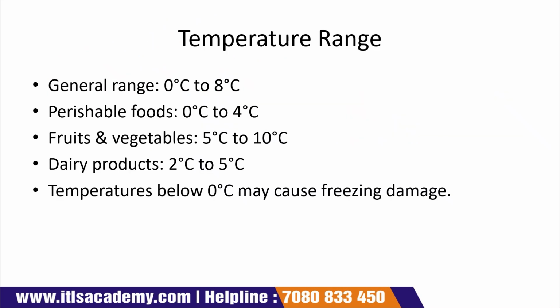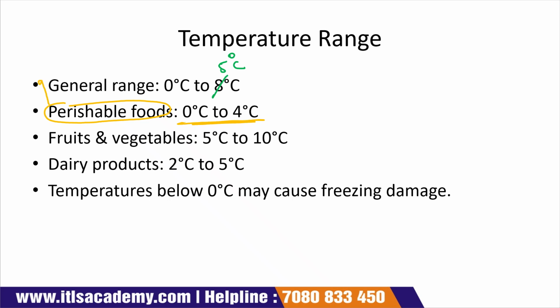The general temperature range is around 0 to 5 degrees Celsius, not 8. But when we have a perishable food product, we can store it between 0 to 4 degrees Celsius.